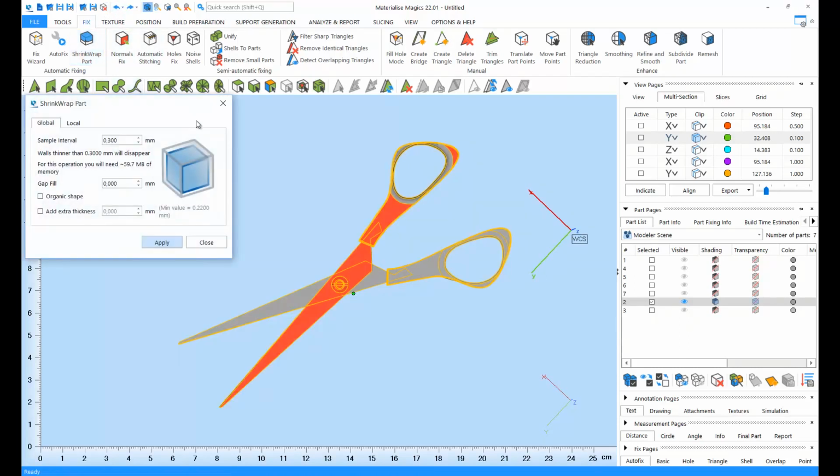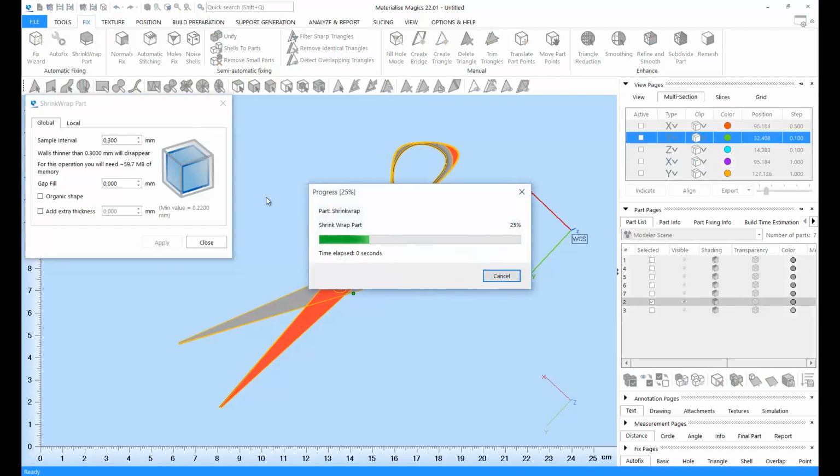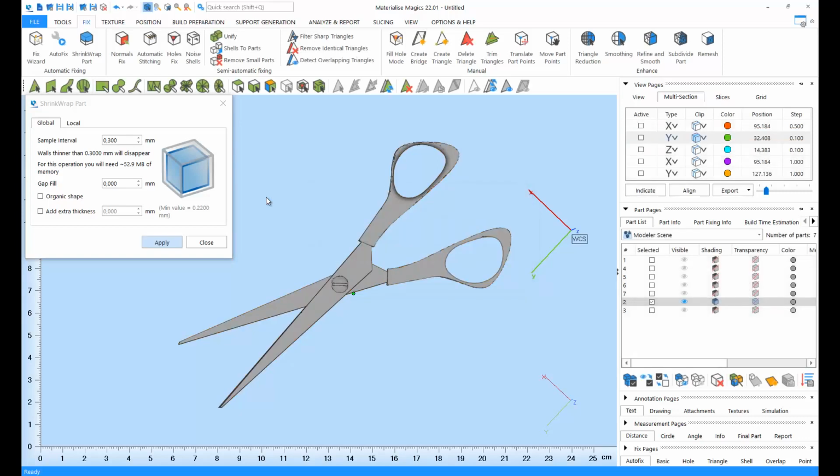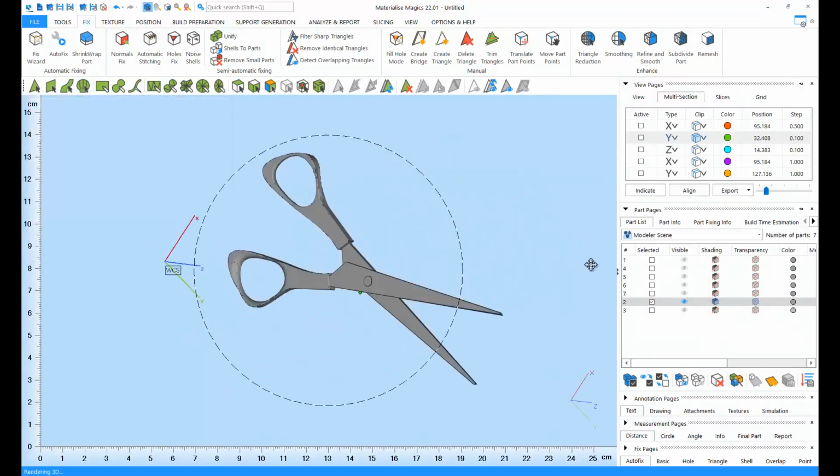Shrink Wrap will wrap a 2D layer around your part. The inner details will be removed, and your part will be free of errors. Now, this is a part that we can use.